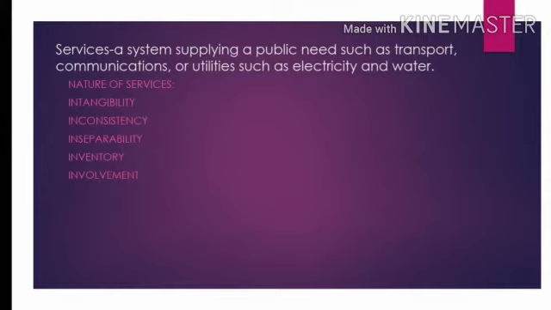The next one is inconsistency. Inconsistency in the sense it cannot be the same for everybody. It is not consistent, the same for everyone. The type of service will differ from one customer to another customer. So we call it inconsistency. The next one is inseparability. Since it is an intangible one, it cannot be separated from the business. When a business concern is going to work, then the service cannot be separated from it.